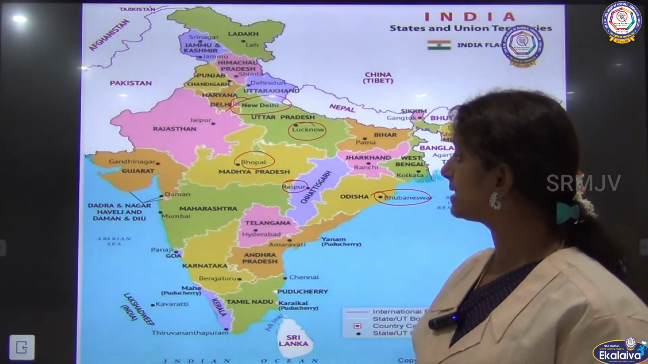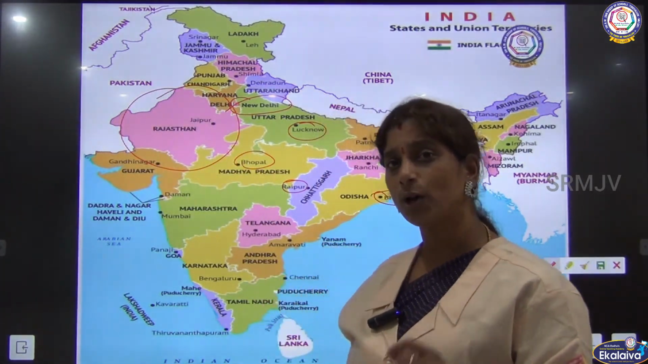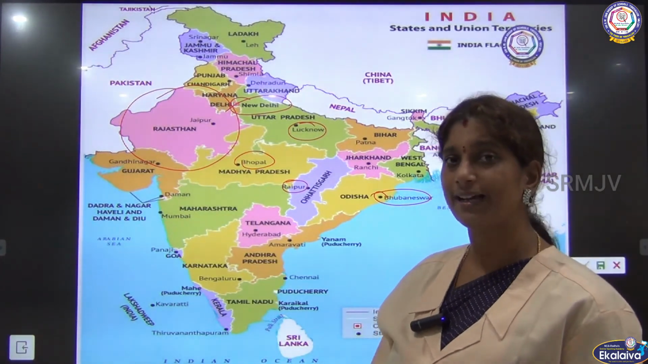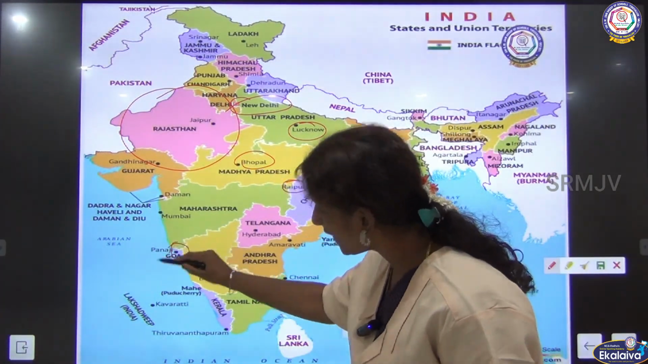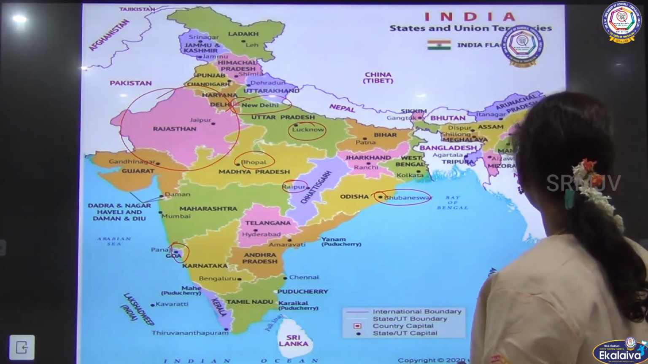And the biggest state of our country is Rajasthan. And the smallest state of our country is Goa. Could you even locate where Goa is? Here, a very small state of our country, right?